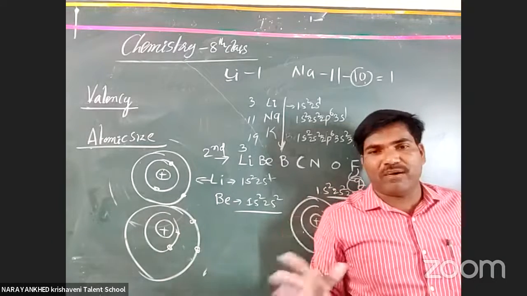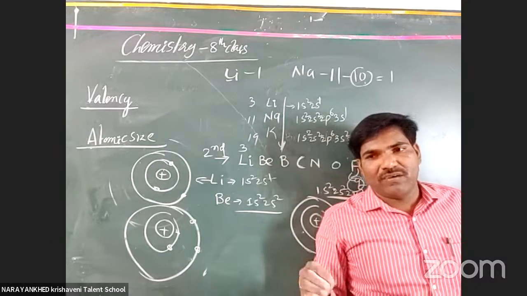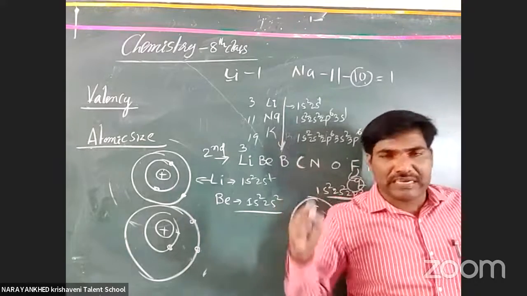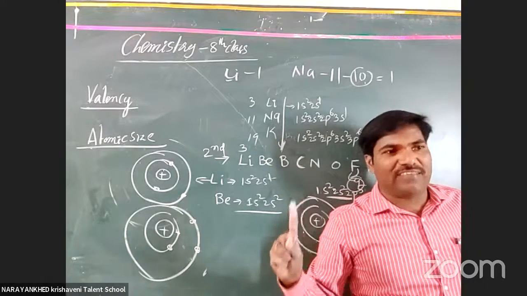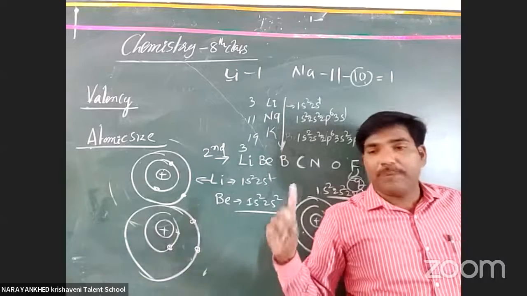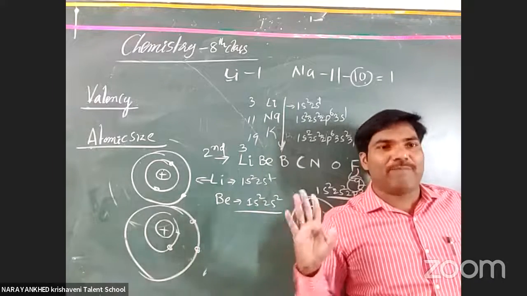This is a very, very important point, students. In the group, the size of the atom increases. In the period, it decreases. The reason is important.